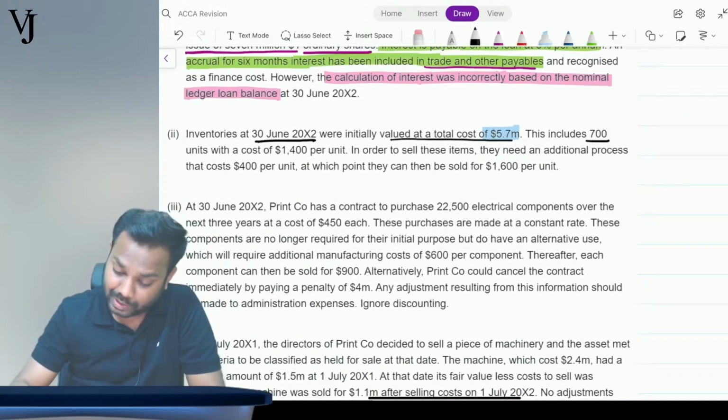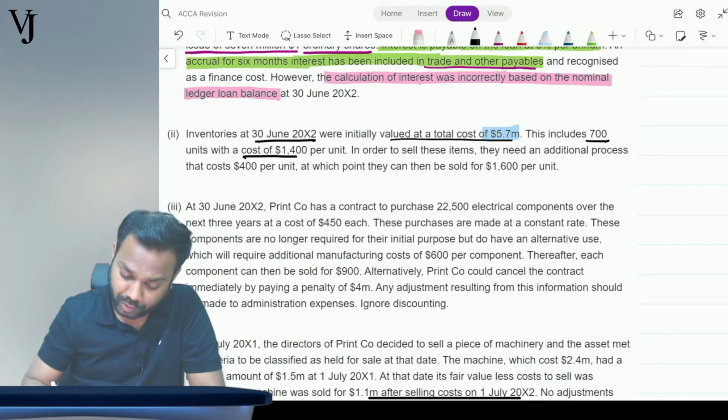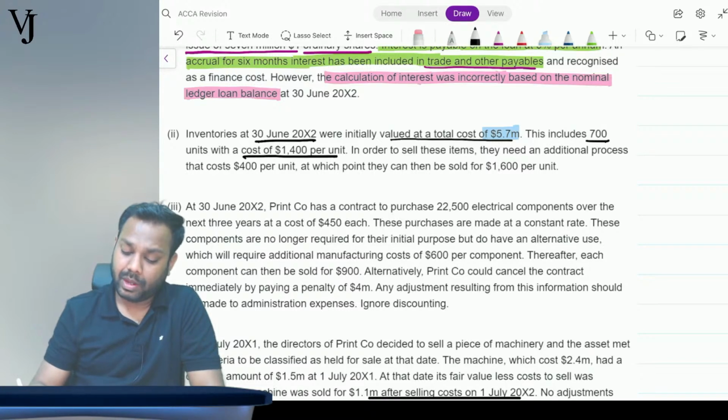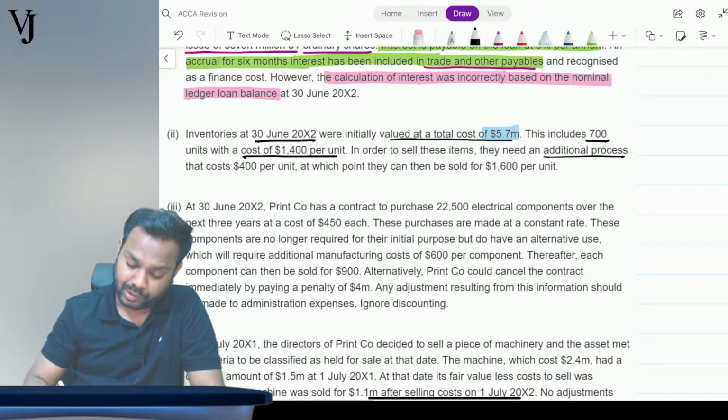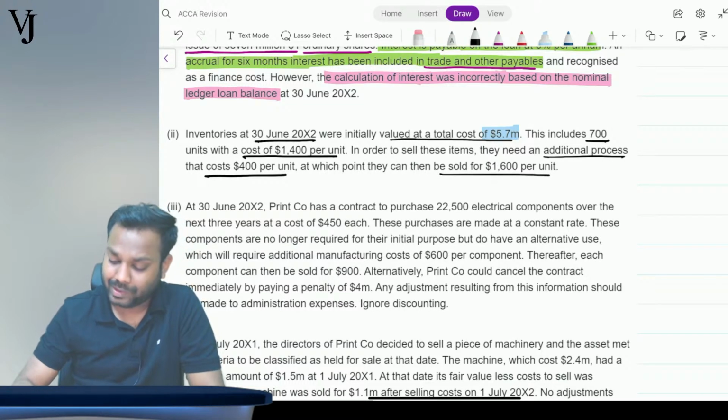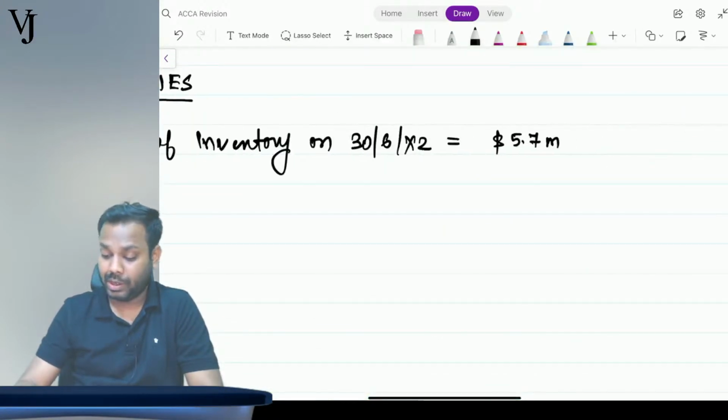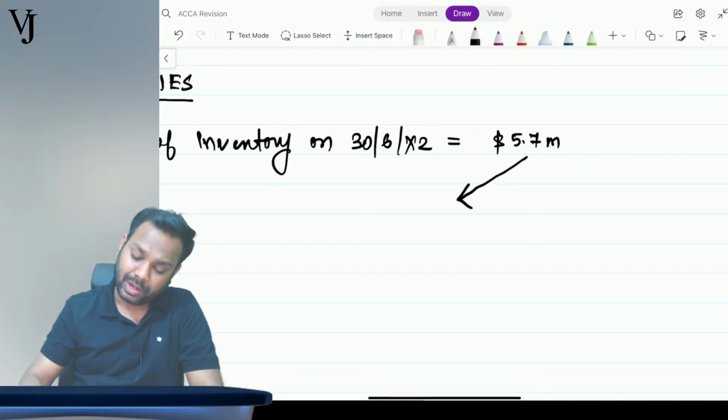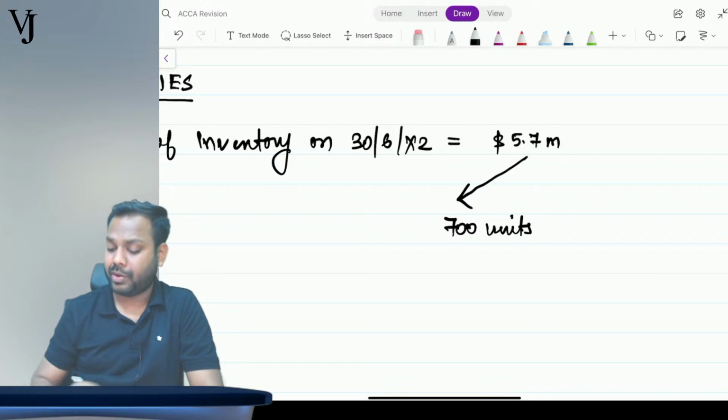Now further, this includes 700 units at a cost of 1400 per unit. In order to sell these items, they need an additional process costing this much, and the sale price is this much. It says this includes 700 units of a particular item.